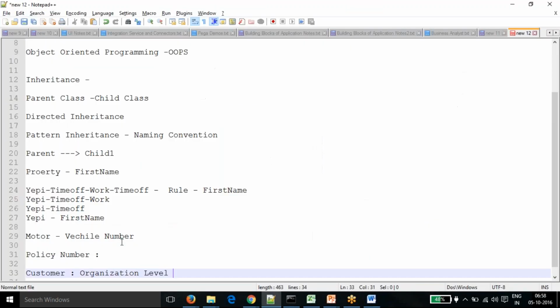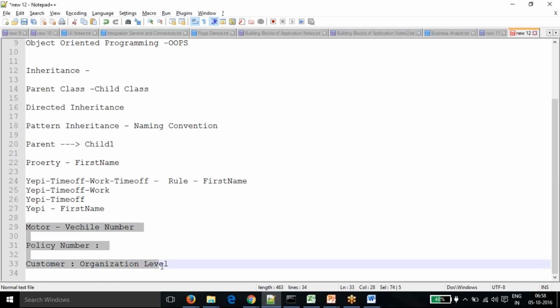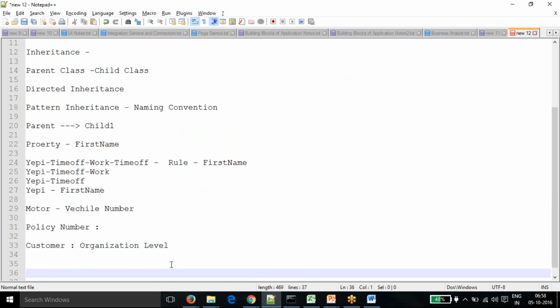In this way, I have different examples for it now.